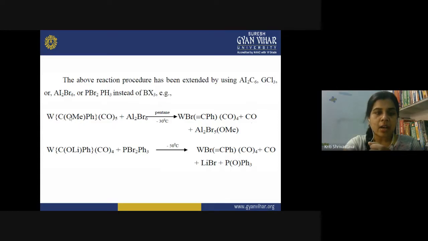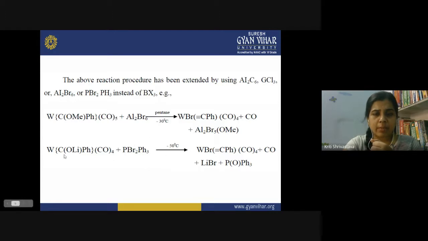So again, the OMe was replaced by the triple bond CPh, and what happens here? The Lewis acid has accepted the methoxy group from the starting compound, and therefore we get the alkylidyne complex. Again, you can see here the reaction is carried out in the presence of another Lewis acid, and this compound is also behaving like a Lewis acid.